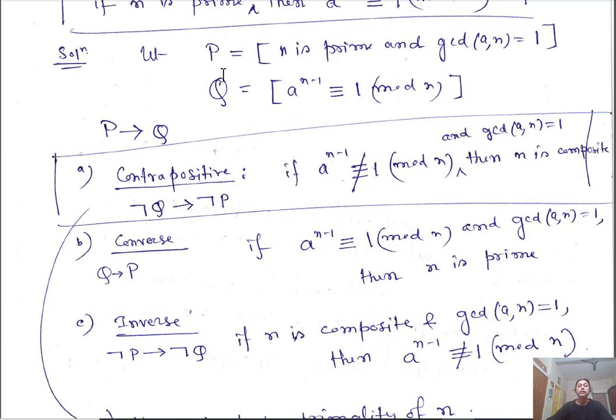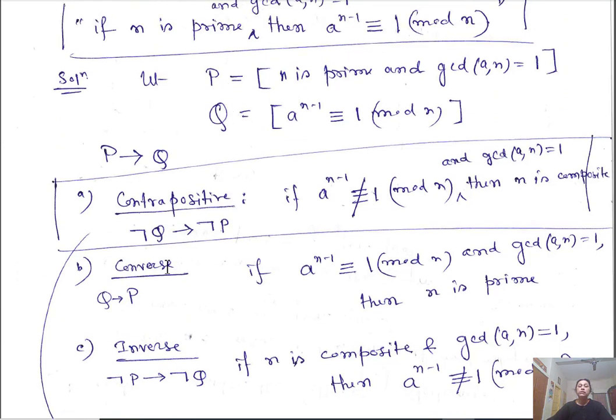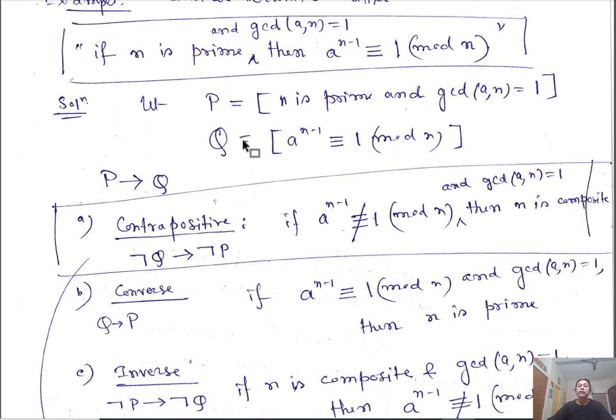Now let us find the converse statement of this implication. The converse is Q implies P. It says if a to the power n minus 1 is congruent to 1 modulo n for a and n with GCD of a and n equal to 1, then n is prime.